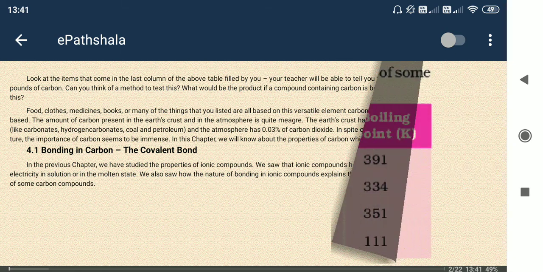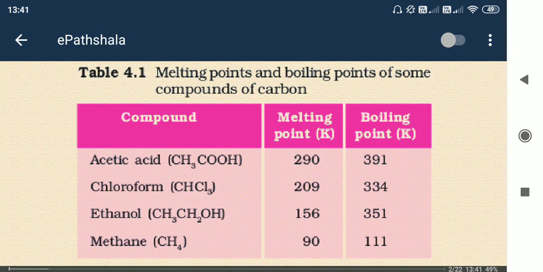So see the next one, some of the compounds that have the carbon element. That is acetic acid, this formula is CH3COOH. In case of chloroform it is CHCl3. Okay, ethanol, that is CH3CH2OH. This ethanol is present in wine, beer. Okay, so it is not hazardous if it is taken in a limited concentration.